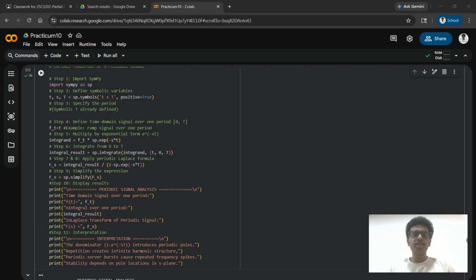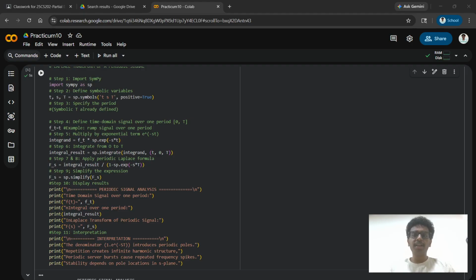To analyze this, we use SymPy for symbolic computation. First, we define the signal and multiply it by an exponential term. Then we integrate it over one full period. After that, we apply the standard formula for periodic Laplace transform, which allows us to extend the result for the entire repeating signal. The final expression shows how the system behaves in the frequency domain.